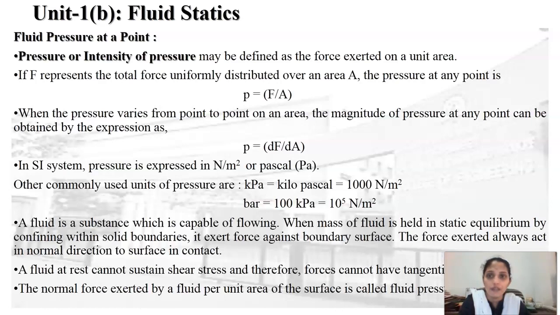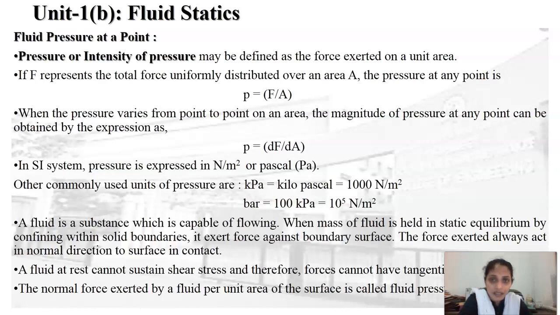Let capital F represent the total force uniformly distributed over an area capital A. Then pressure at any point is given by the relation p equals F upon A. When the pressure varies from point to point on an area, the magnitude of pressure at any point can be obtained from the expression p equals dF upon dA, where dF is the change in force with respect to the points and dA is its corresponding area.